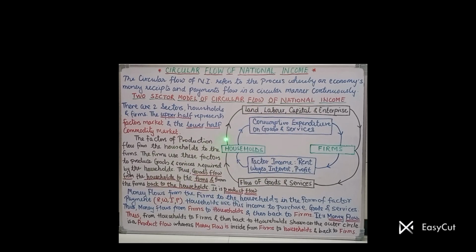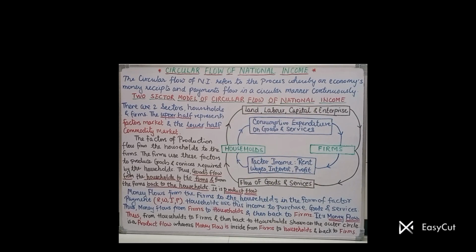The upper half is called the factor market, whereas the lower half is called the commodity market. I was just mentioning the markets: upper half factor market and lower half commodity market. Now let us see what we are going to discuss in this circular flow of national income. Look at the entire diagram carefully.